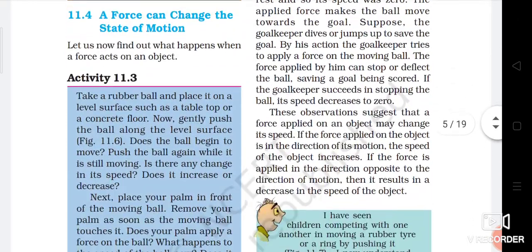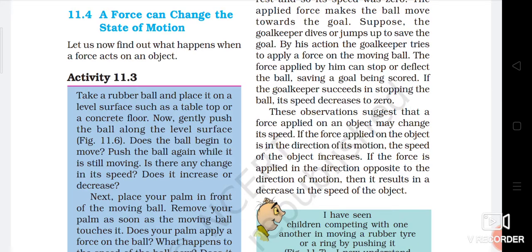Let's see. Take a rubber ball and place it on a level surface such as a tabletop or a concrete floor. Now gently push the ball along the level surface. Does the ball begin to move? Push the ball again while it is still moving. Is there any change in its speed? Does it increase or decrease? This activity you can do at home.